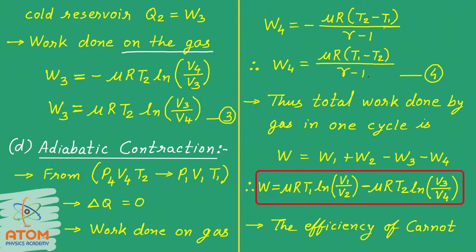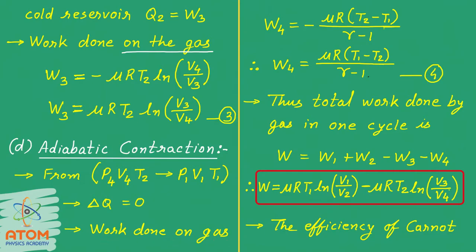Now comes the fourth stage, that is adiabatic contraction. In this stage, the ideal gas passes through the initial thermodynamic state P4 V4 T2 to the final thermodynamic state P1 V1 T1. You can see this is the very initial state coming back. So by this fourth stage the cycle is being completed. In this condition delta Q will be 0 because it is adiabatic contraction.